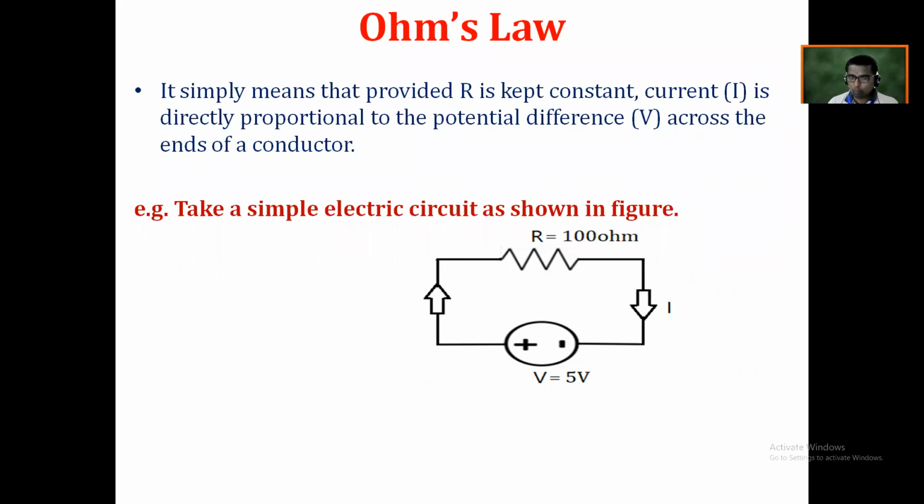Get it my point? Now see that this is a closed path, and in that closed path a resistance is connected having its value of 100 ohm, and when there is a closed path definitely current starts to flow. Is it right? Now what value of current will flow through the circuit? Right now when we consider the applied voltage is 5 volt and the resistance of 100 ohm, then what value of current will flow through this simple electric circuit?